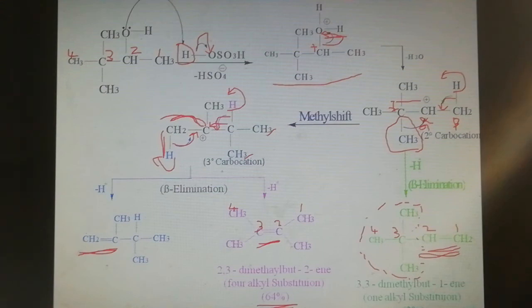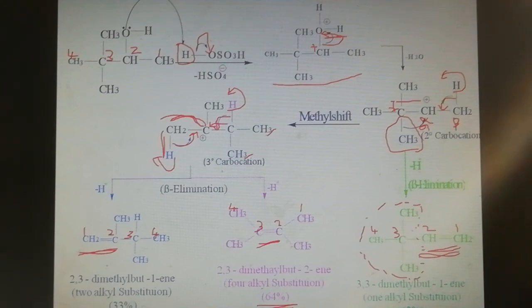Naming: carbon number 1, 2, 3, 4. The second carbon contains 1 methyl substituent, and the third carbon contains 1 methyl substituent. So 2,3-dimethylbut-1-ene is the IUPAC name of this product.